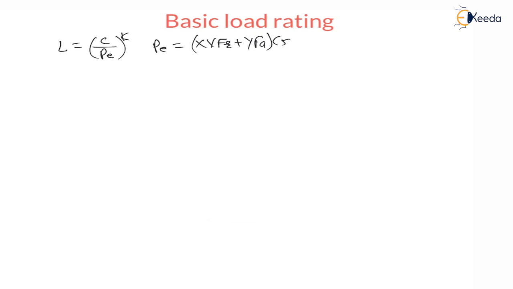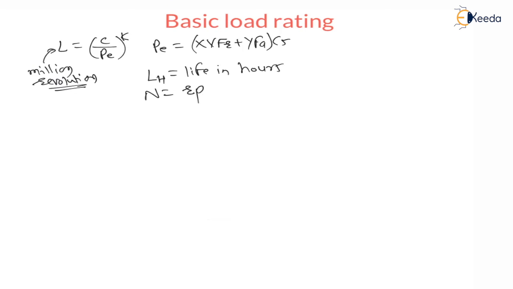Now this L is in million revolution, right? But in examination they will provide you life in hours. LH is life in hours. Let us say N is RPM, which is revolution per minute, which is nothing but cycles per minute,